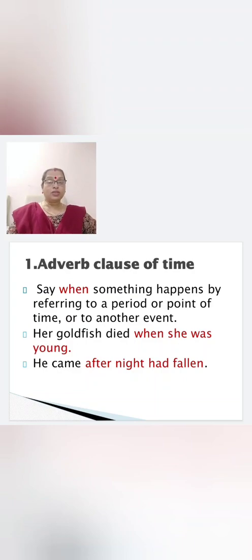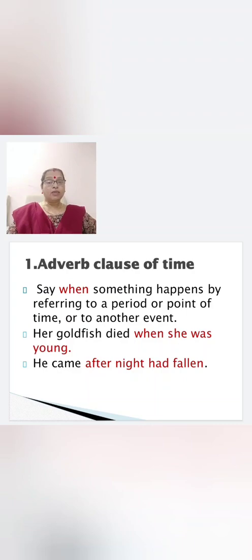So main clause: her goldfish died. When she was young. So when is again a subordinating conjunction. This introduces the subordinate clause. So it tells you the time. That is why it is called adverb clause of time.